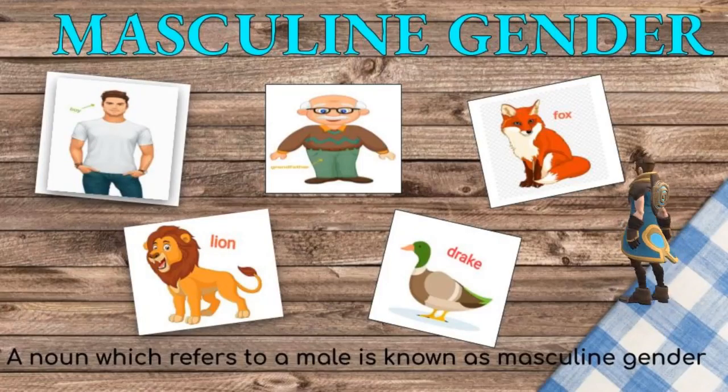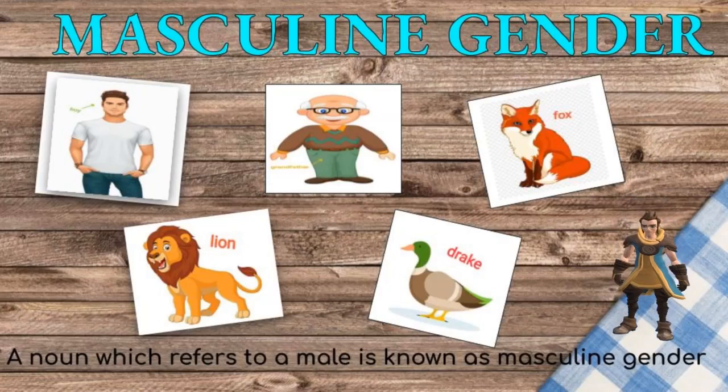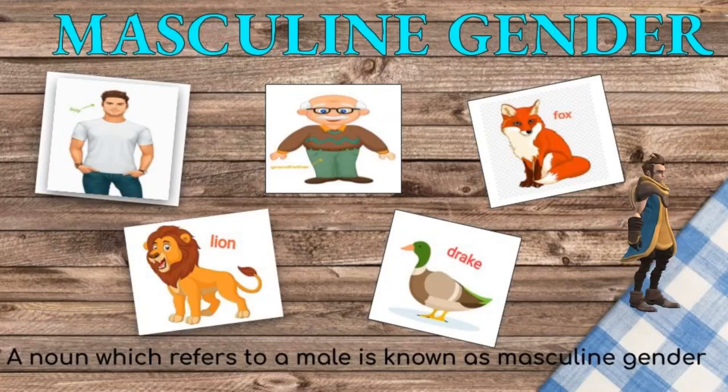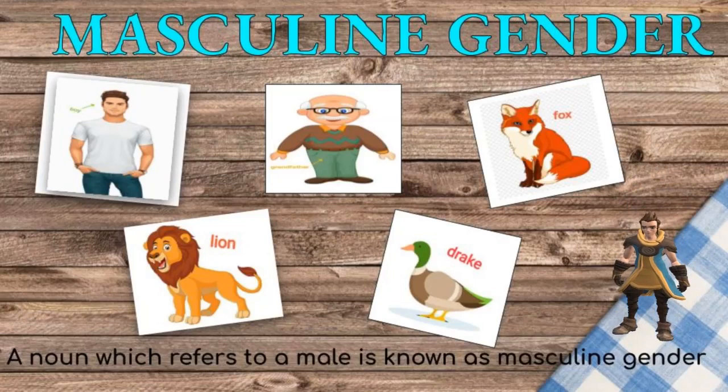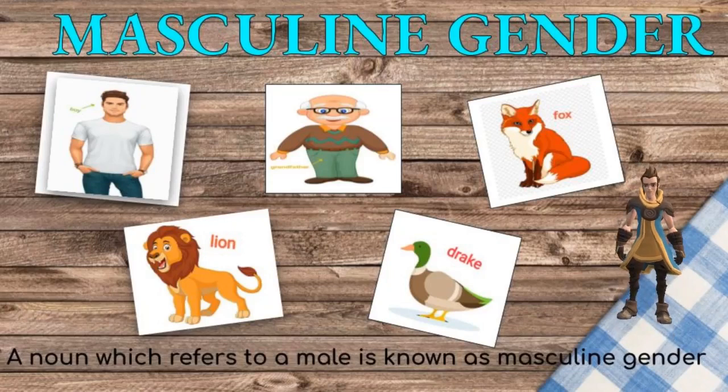Okay students, now we are going to see the first type in gender nouns, that is masculine gender. What do you mean by masculine? The meaning for masculine is it denotes the male gender. Let us see the examples here. The first example is a boy, the next one is grandfather, the next one is fox, the fourth one is lion and the last one is drake.